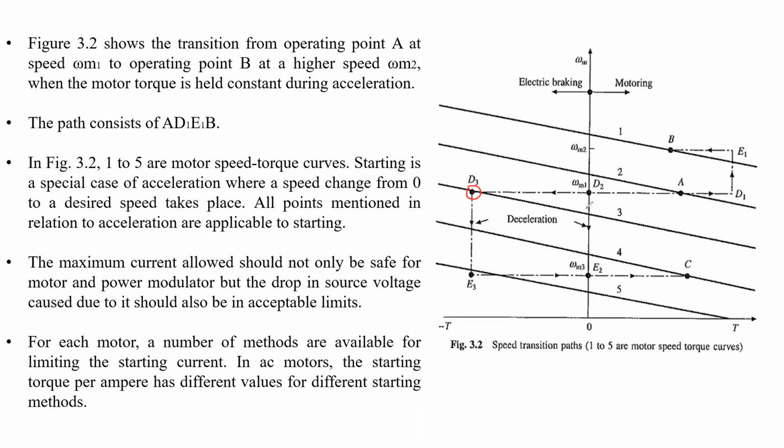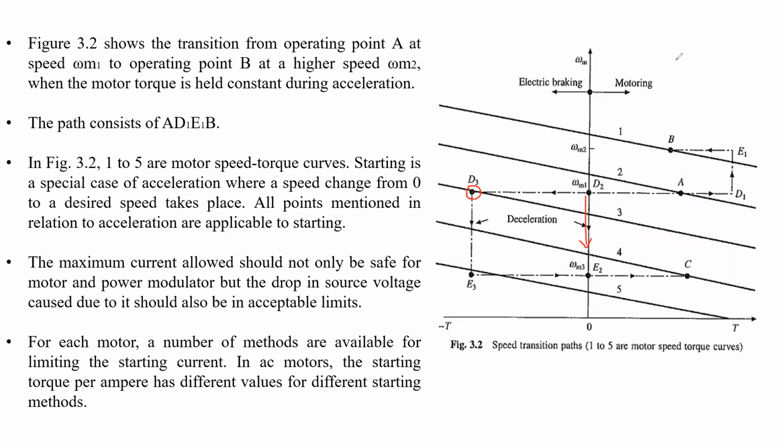Speed is going to decrease means braking, right? Am I right? Speed is going to decrease means braking. So while braking operation or for the deacceleration period, the speed is going to decrease from omega m1 to omega m3.